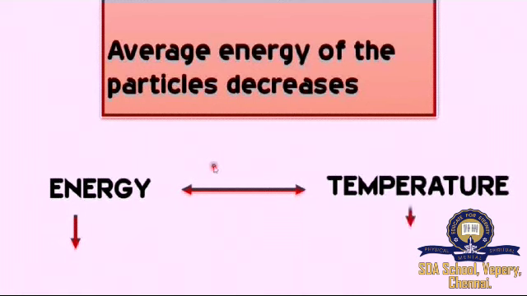When one increases, the other will increase. When one decreases, the other will decrease, right? So when the average energy of the particles decreases, the temperature of the liquid will decrease, right? So that's how, when the energy is given out through evaporation, the water present inside the pot is reduced in its temperature, and we can enjoy the cool water during the summer season also. We call it evaporative cooling. Due to the evaporation, the cooling is happening, right?